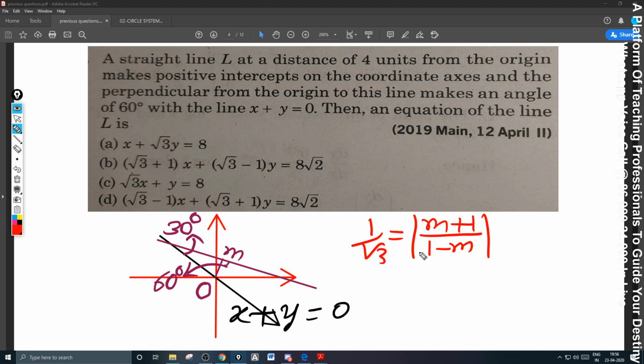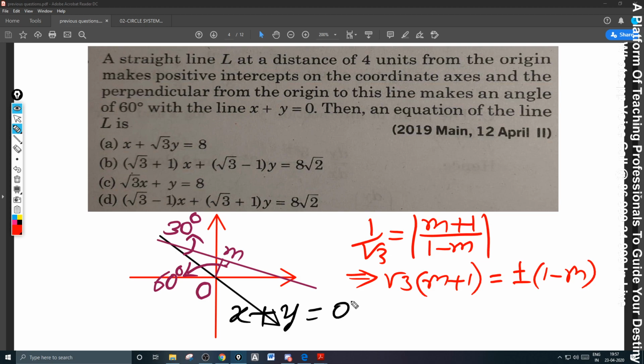This is what we have got. So root 3 into (m plus 1) is equal to plus or minus (1 minus m), removing the modulus.